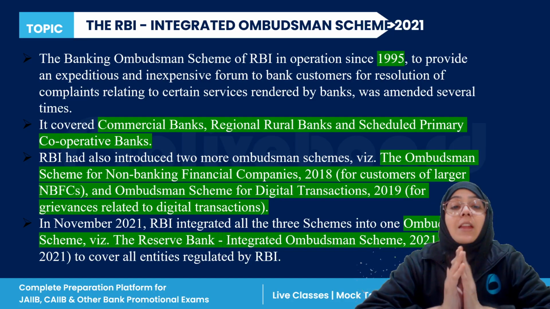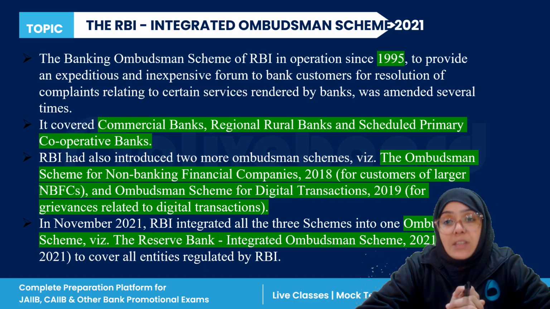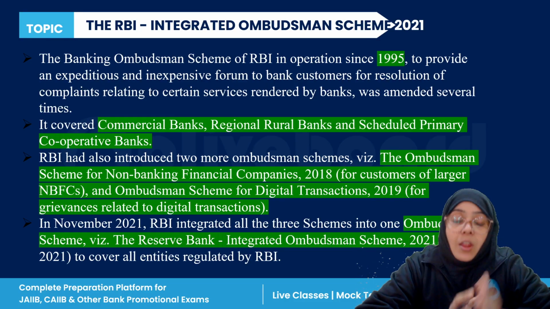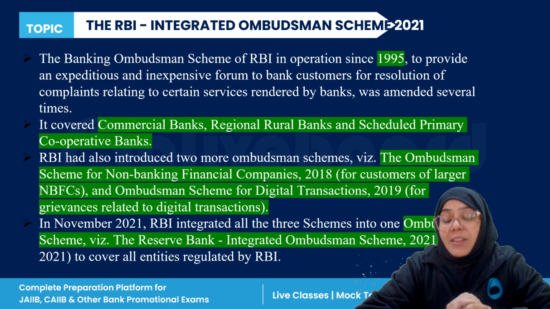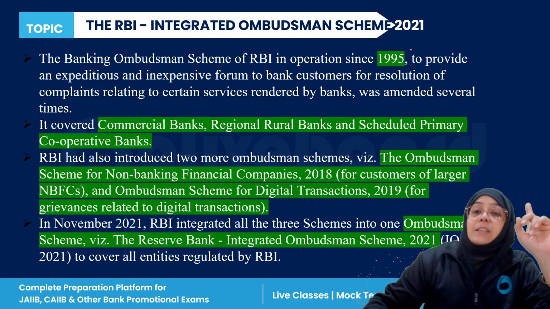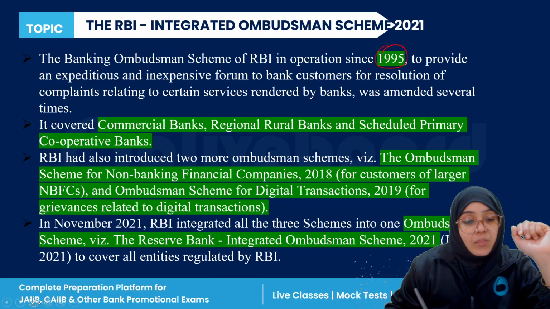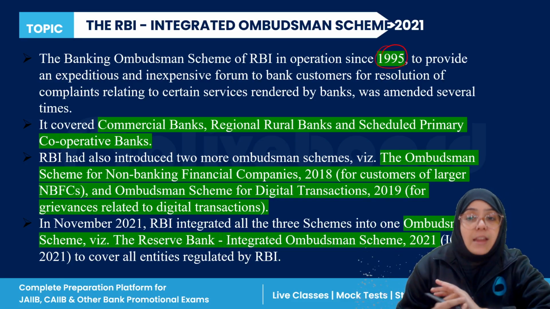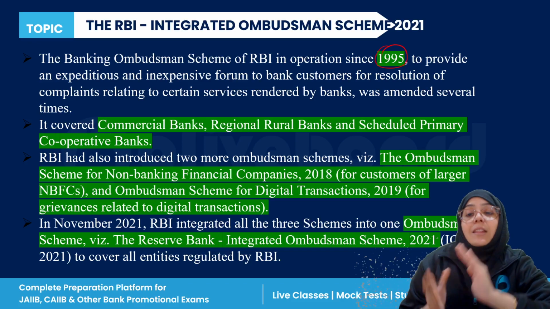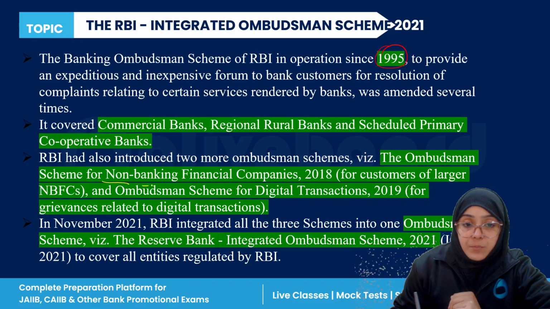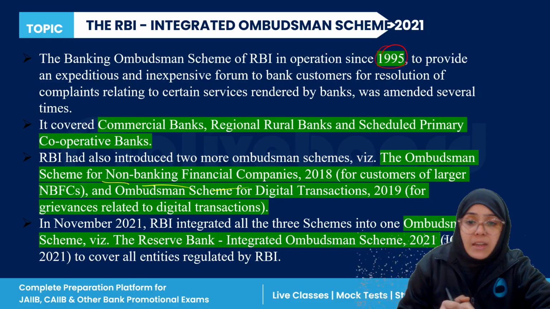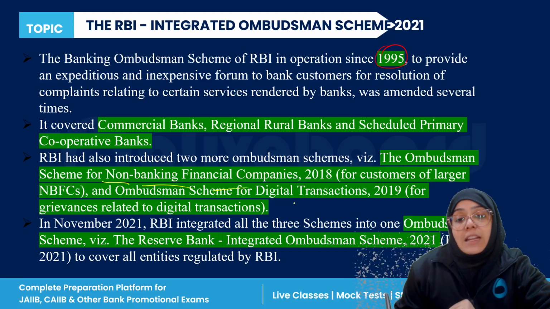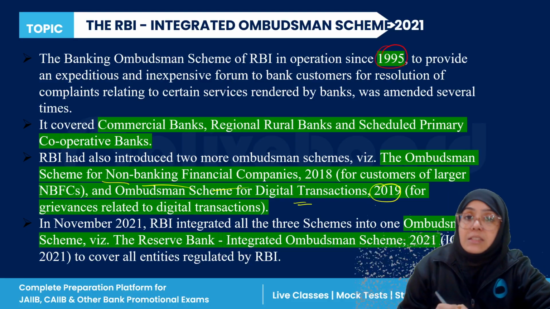First of all, the RBI Integrated Ombudsman Scheme 2021. This is first of all the basic introduction. We are starting with the Banking Ombudsman Scheme of RBI. In 1995 there was one scheme working that is common for all, the Banking Ombudsman Scheme of RBI 1995. Then there was the Ombudsman Scheme for NBFC, non-banking financial companies, 2018. And then there was the Ombudsman Scheme for Digital Transactions, 2019, right?